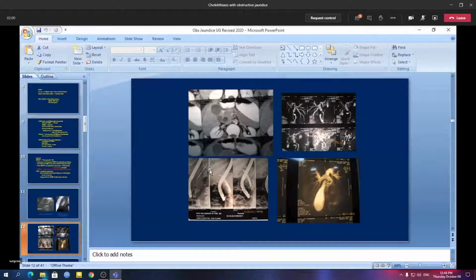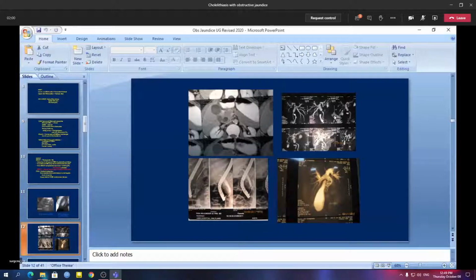This is a picture of ERCP. This is the endoscope. In ERCP, as you know, the endoscope is introduced, and through the endoscope, the ampulla of Vater, the papilla, is identified, and then it is cannulated, then the contrast is injected. So here, this one is the dilated common bile duct, and we can't see the intrahepatic biliary radicals here, so that means the obstruction is likely to be at the level of the confluence. So this is a picture of the ERCP.